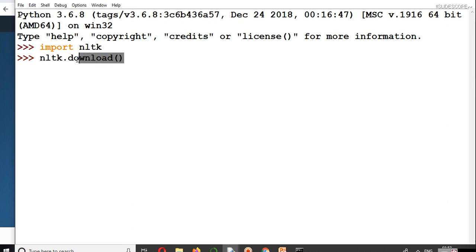That's why we can access this download method of the NLTK library, and now simply hit enter. It might take some time, but after a while you will see a GUI window pop up. I will show you that after pausing.